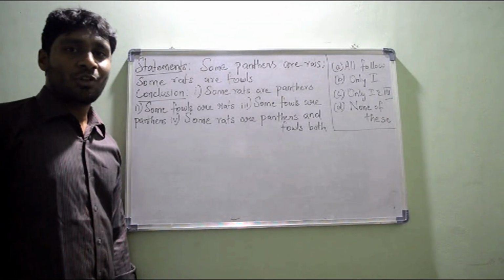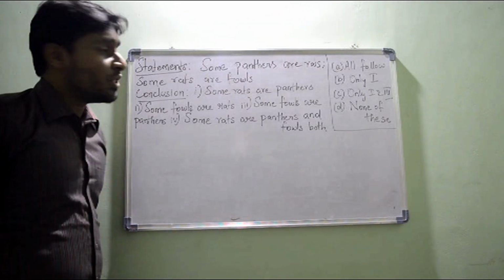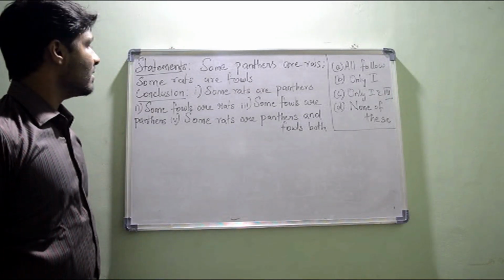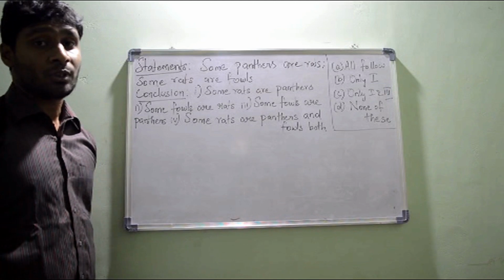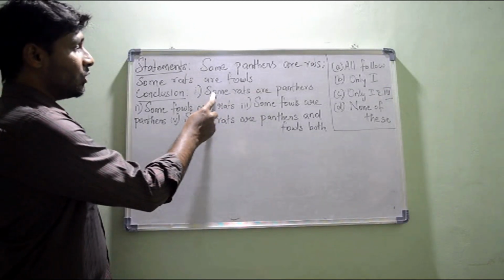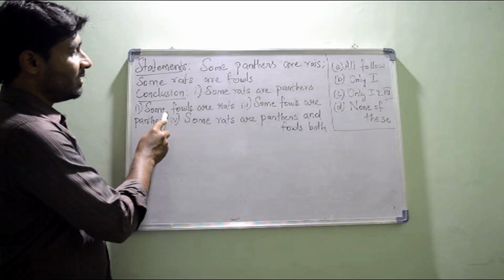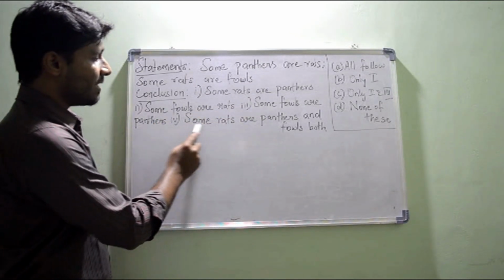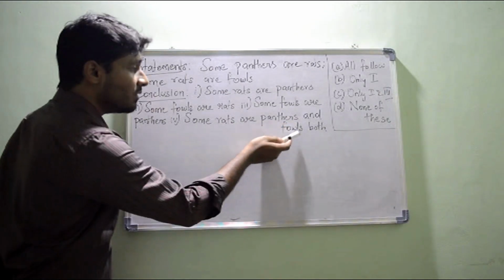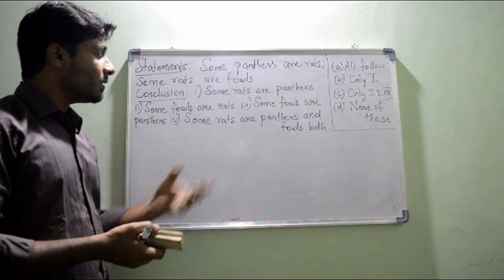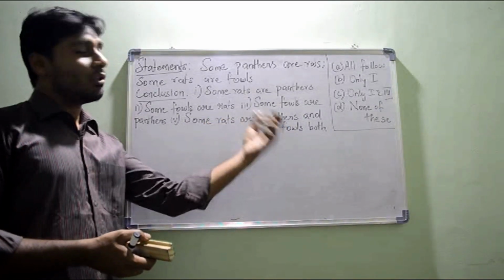Our next question on syllogism is a very important question. You just go through the question, go through the statements. It says that some panthers are rats, some rats are fowls. Only two statements are there, but I have four conclusions over here. Some rats are panthers, some fowls are rats, and some fowls are panthers. And the fourth is a very, very important one. It's given that some rats are both panthers and fowls. So they ask to find whether some rats are both panthers and fowls.